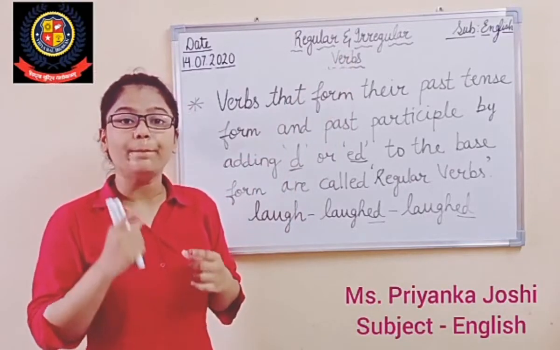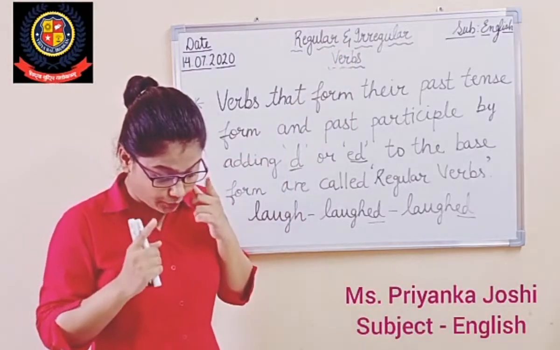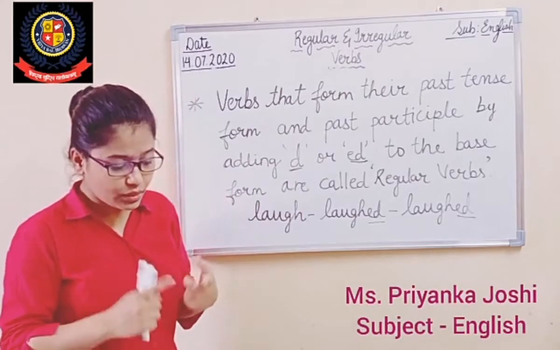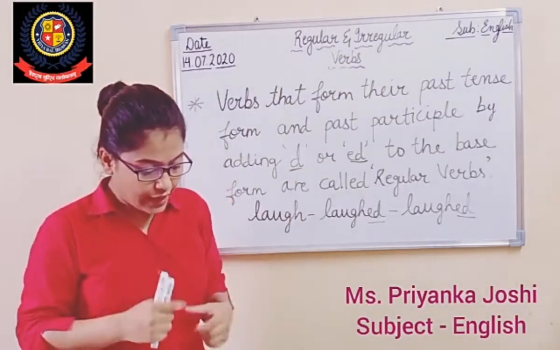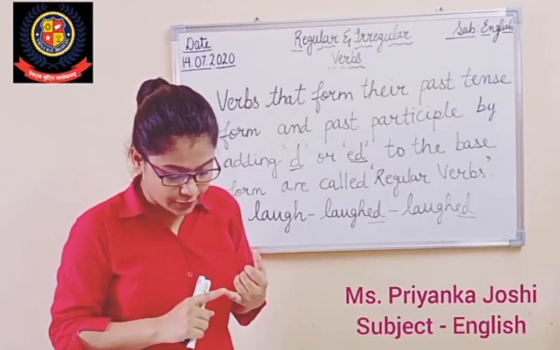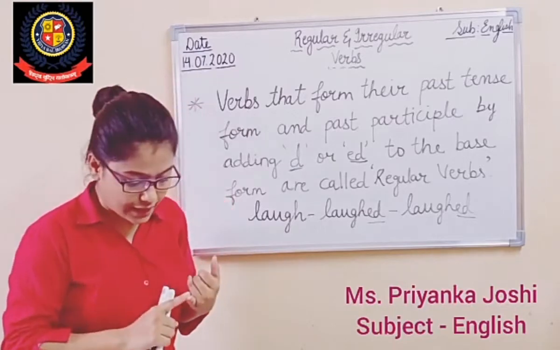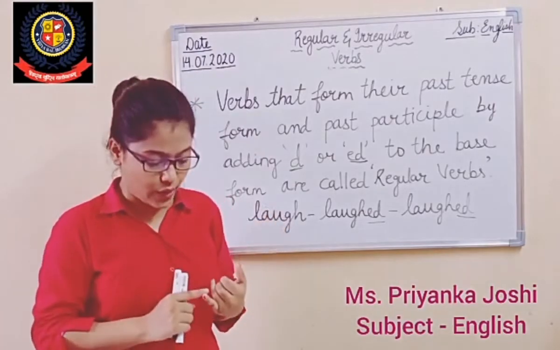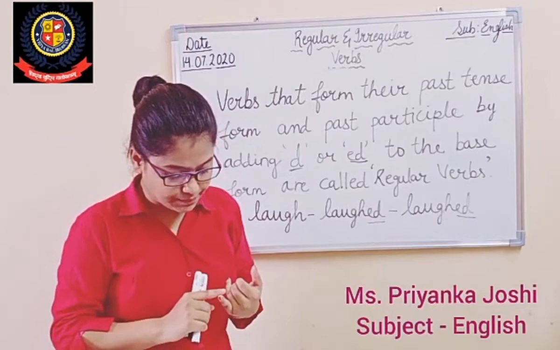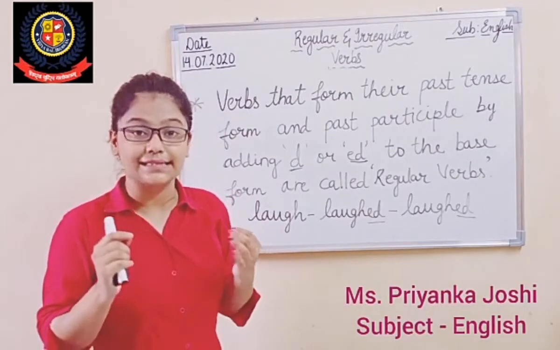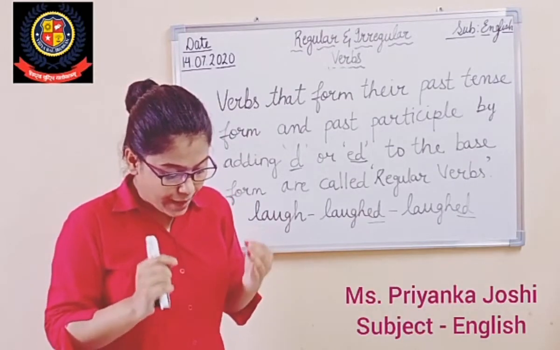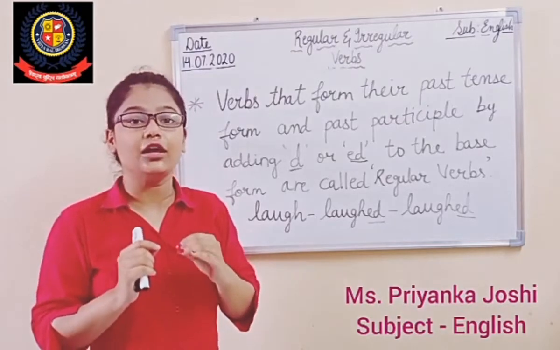If you see on page number 51 of your book, it is written in the second paragraph: Irregular verbs form their past tense and past participle in many different ways. There is no fixed pattern to make the past tense and past participle of irregular verbs.